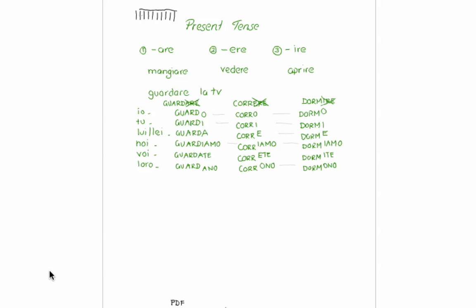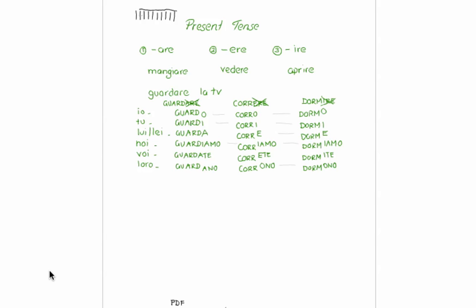Now, it appears like you have a lot of endings to learn. 6 times 3, 18 different endings. Now, the trick to learning verbs in Italian is to find patterns. So, don't feel you have 18 endings to learn. Let's see what patterns you can find, and there will be less to memorize. So, you need to be very efficient in the way you learn things. Finding patterns makes less things to study and memorize.